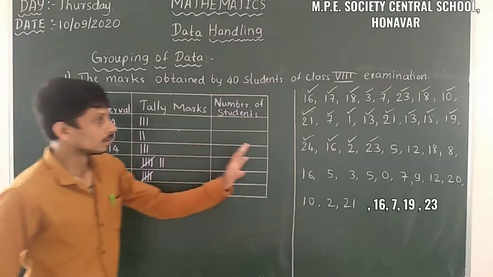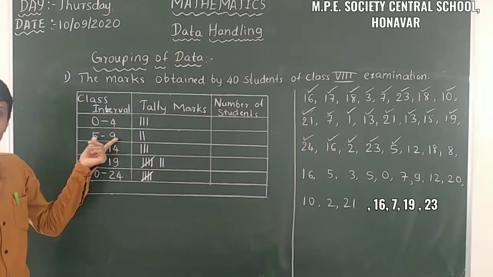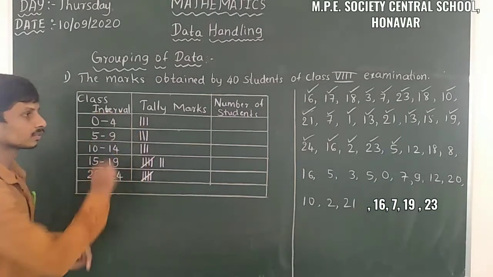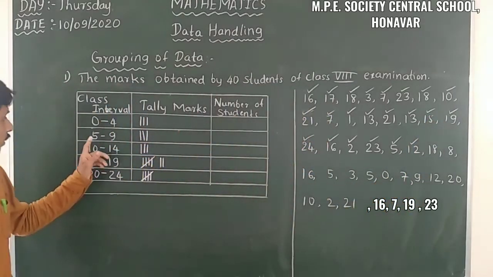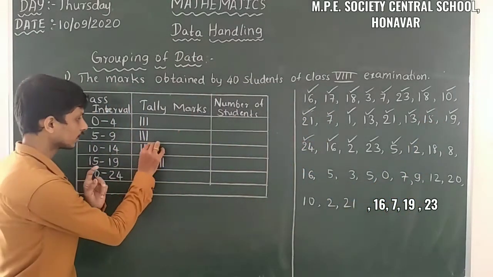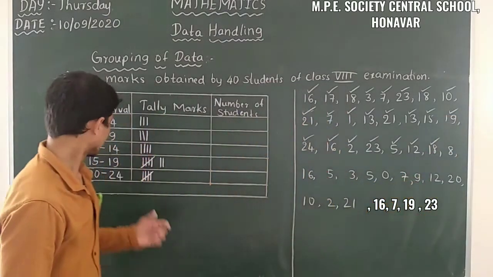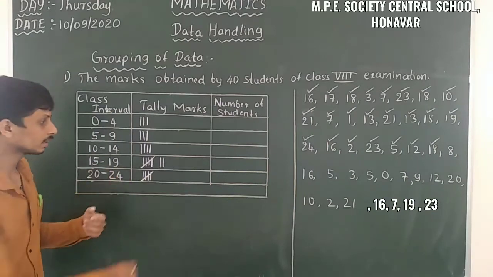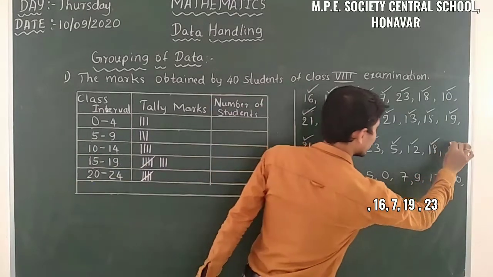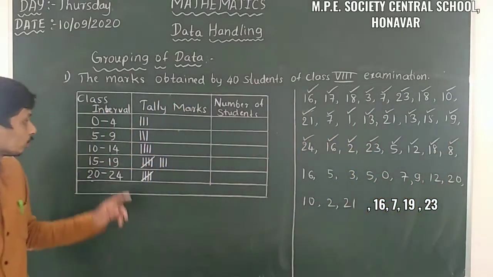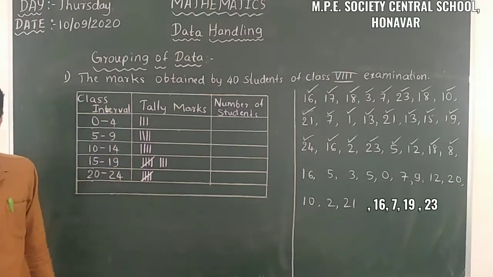Then 5. Here it is 5. So 5 is between 5 to 9. So take the tally mark here. Then 12. 12 is between 10 to 14. So take the tally mark here. Then here it is 18. 18 is between 15 and 19. Take the tally mark here. Then here it is 8. 8 is between 5 to 9. So you have to take the tally mark here.